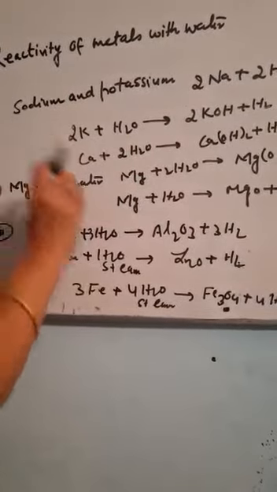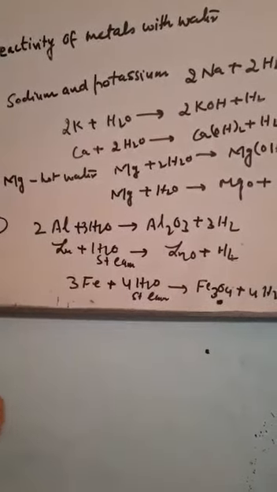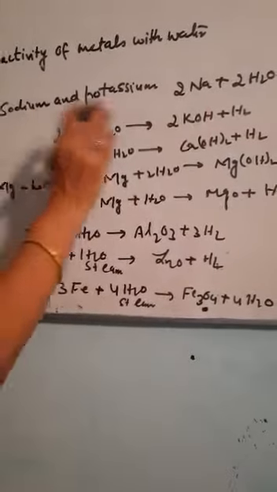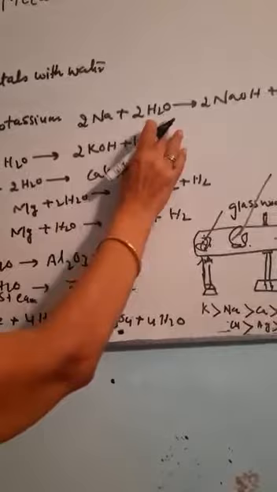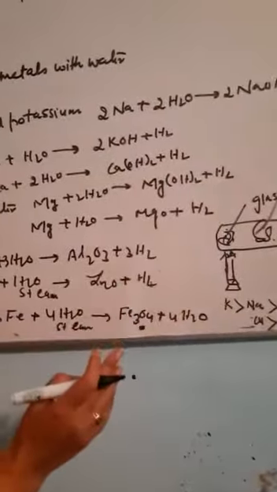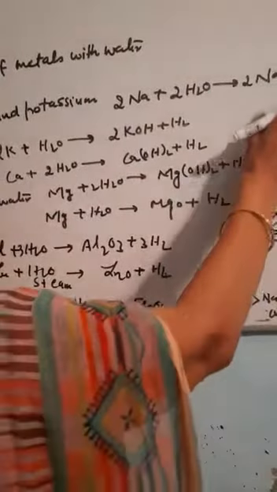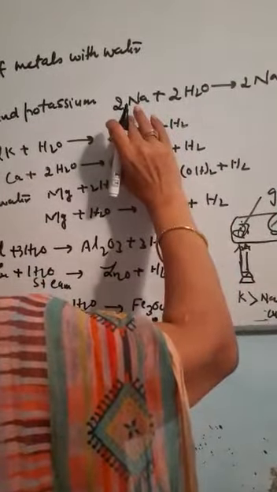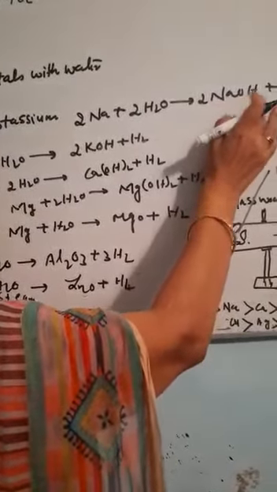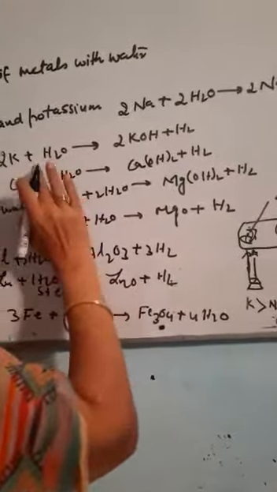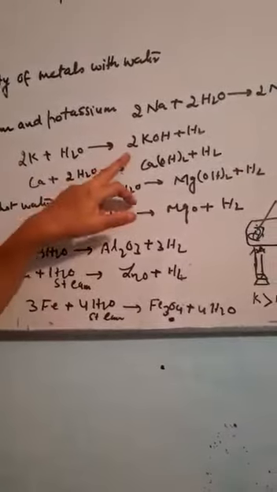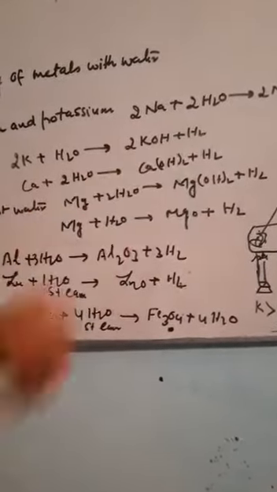If we put a piece of sodium in water, the water will catch fire, because sodium reacts with water to form an alkaline solution with the release of hydrogen, and this hydrogen burns. 2Na + 2H2O gives 2NaOH + H2. Similarly, potassium reacts with water to give 2KOH with the release of hydrogen.